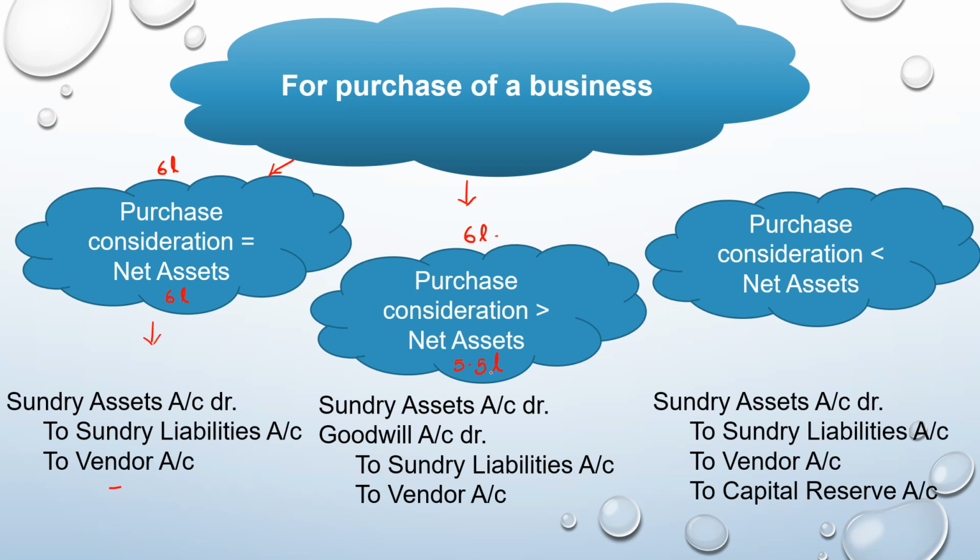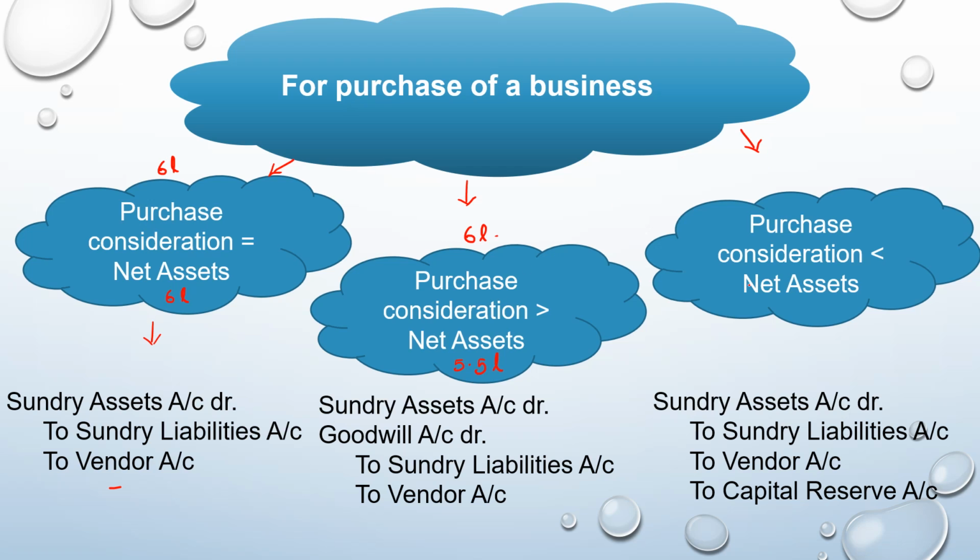So in this case, the extra 50,000 which is being paid over and above the value of the net asset is the goodwill. So the journal entry that you would pass under such circumstance is, you would debit the individual assets taken over at the agreed value. You would debit the goodwill account with the difference between the purchase consideration and the net asset. You would credit the individual liabilities at the agreed value, and you would credit the vendor with the purchase consideration which is to be paid to that particular vendor company.